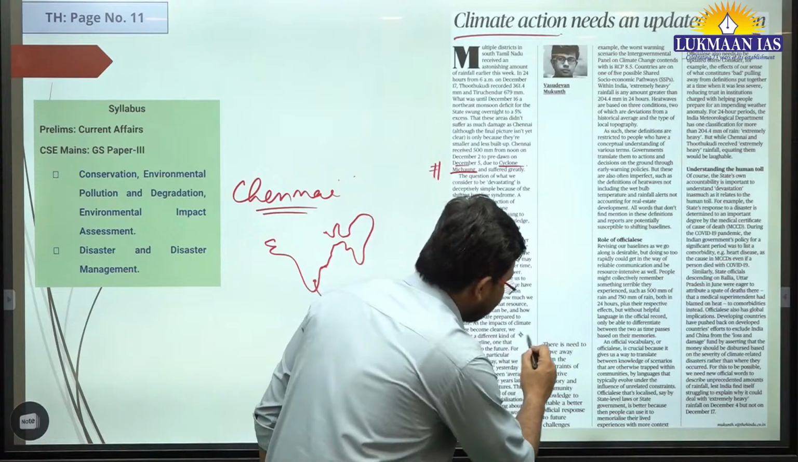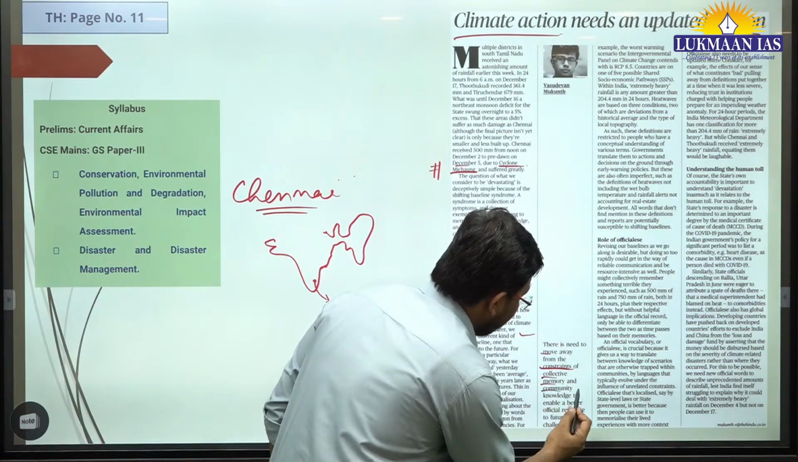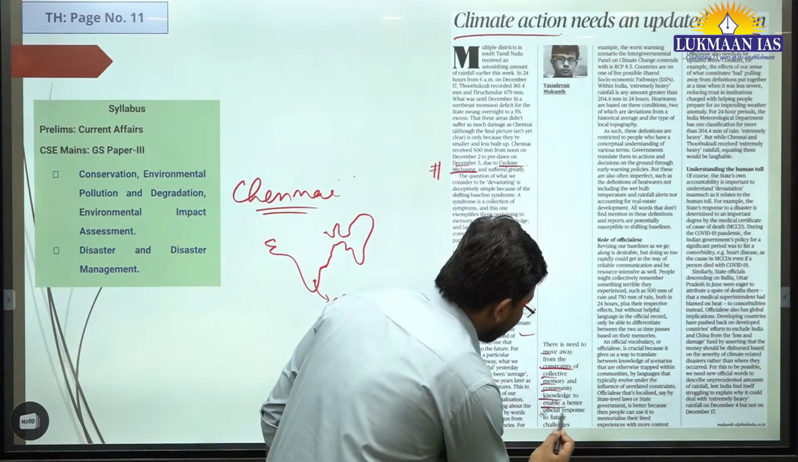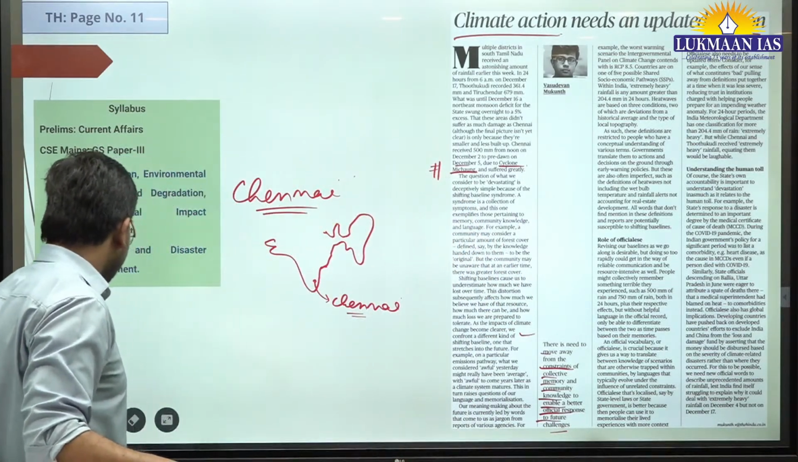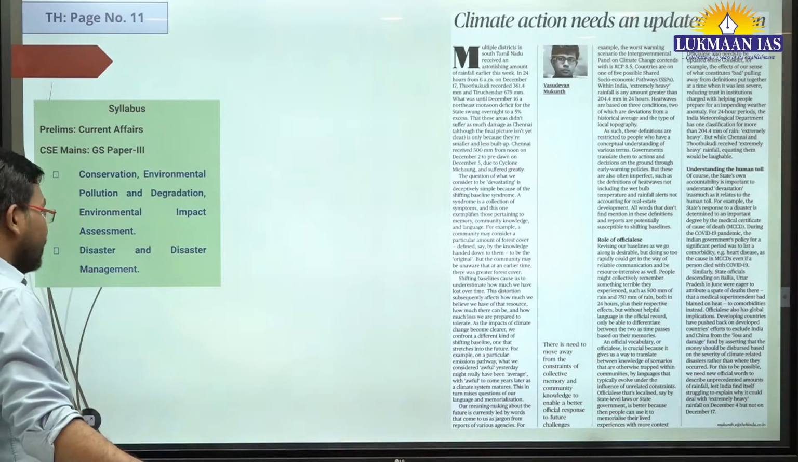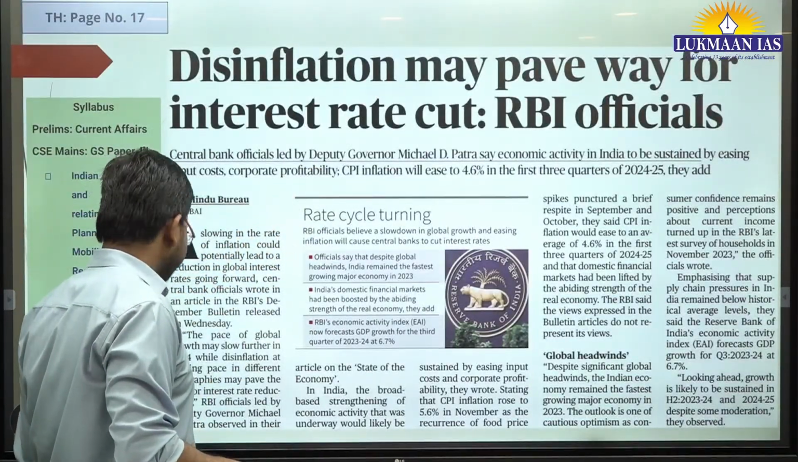The author says that there is a need to move away from the constraints of collective memory and community knowledge to enable a better official response for future challenges. So there should be a kind of official response, right? The government should do something for future challenges.